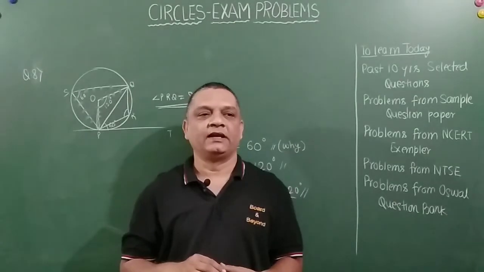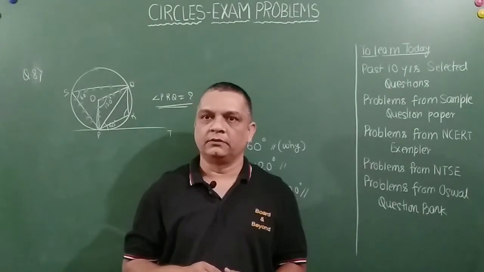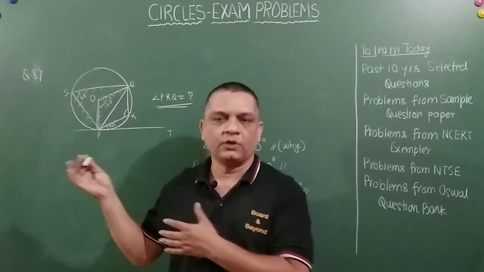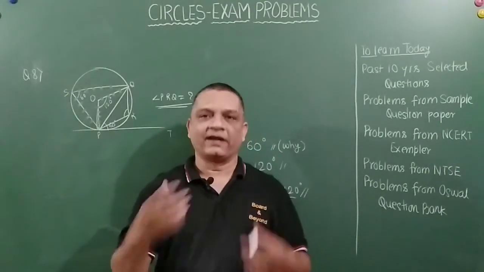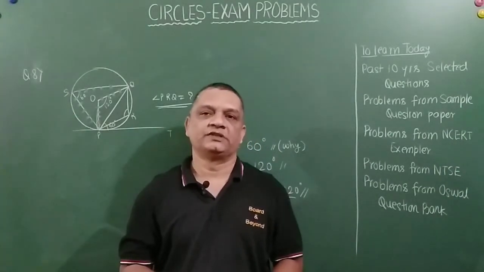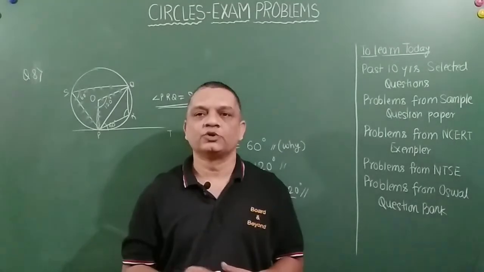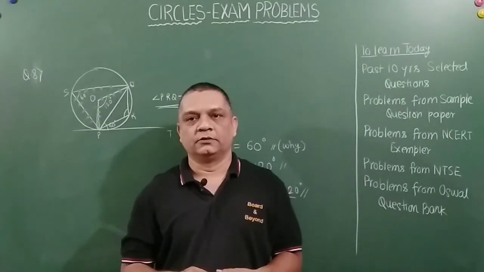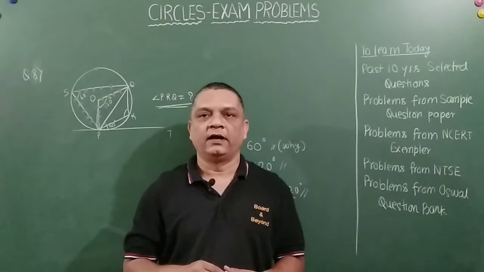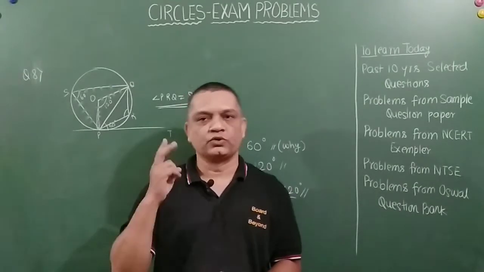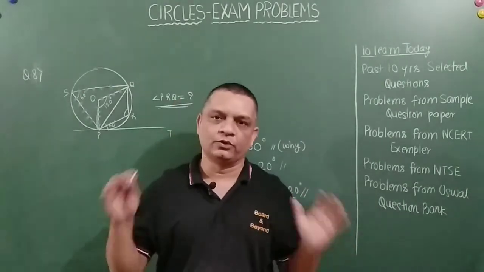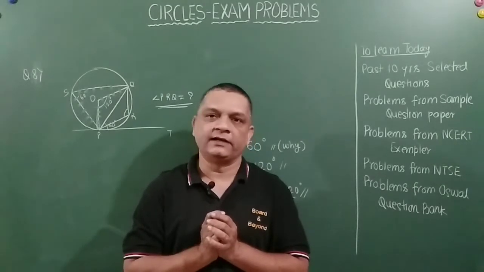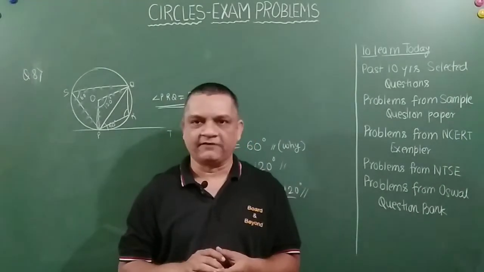I hope things have got clear to you. You could see different kinds of problems and how to solve them. Next class, we will take those two derivations and then completely close the chapter named Circles. Then let's move on to some other chapter after that.